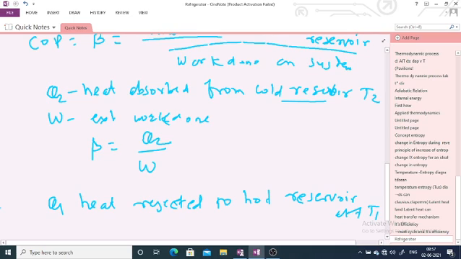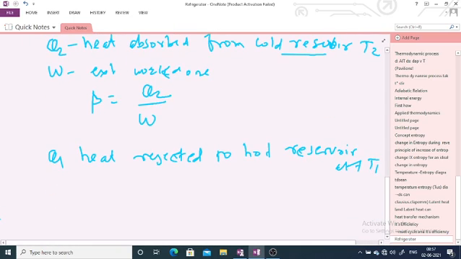So Q1 is the amount of heat rejected. Here Q1 is greater than Q2 because a large amount of heat is rejected. So your W is equal to Q1 minus Q2.